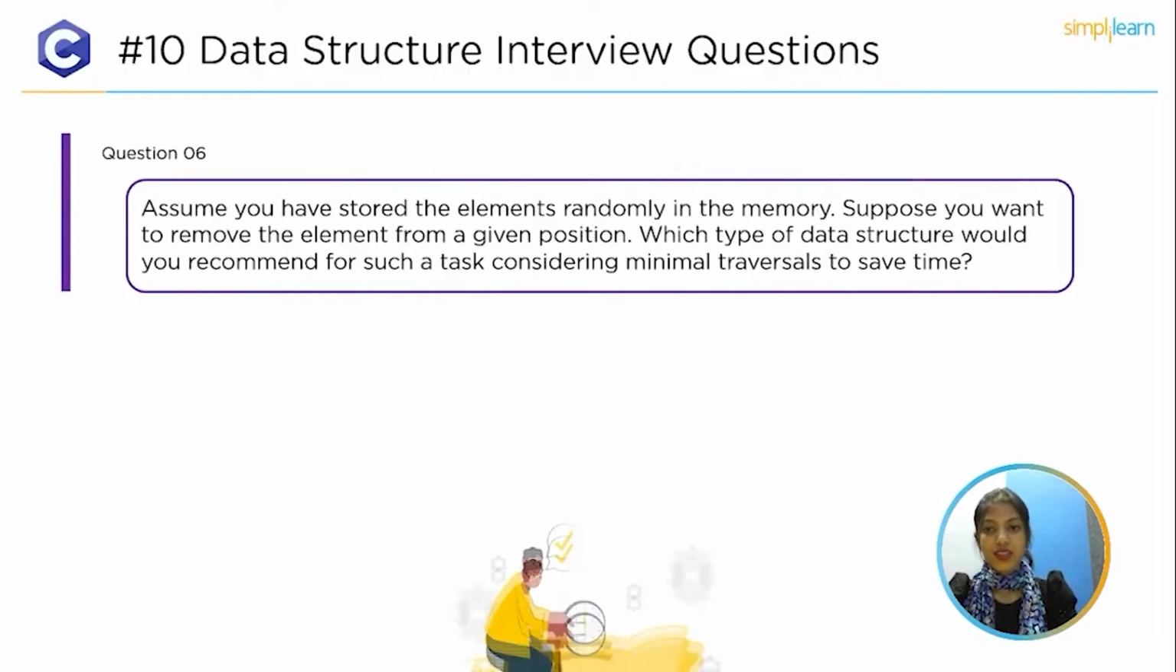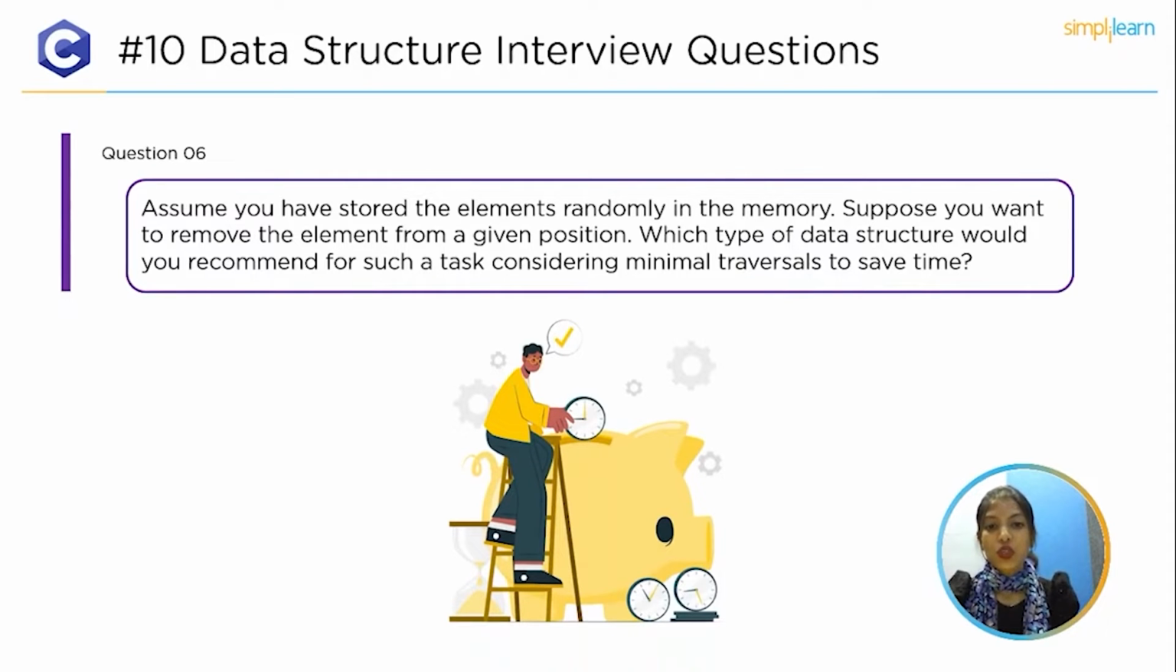The top 6th question is, assume you have stored the elements randomly in the memory. That means not contiguous. The memory elements are not stored in adjacent memory blocks. And suppose you want to remove the elements from a given position. Which type of data structure would you recommend for such a task considering minimum traversal to save time?